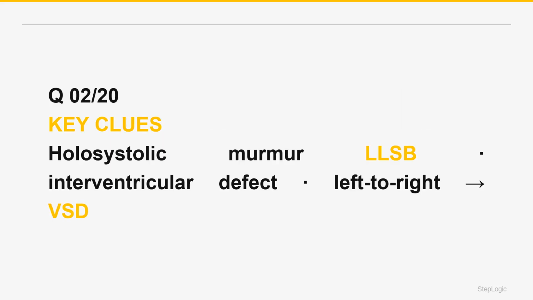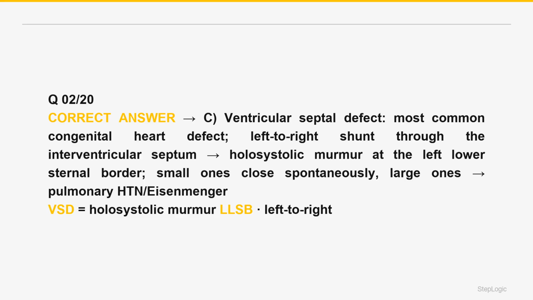This is a ventricular septal defect, VSD, the most common congenital heart defect. It is an opening in the interventricular septum which creates a left to right shunt. Blood flows from the higher pressure left ventricle into the right ventricle. Because it's a left to right shunt, it is acyanotic initially. The correct answer is C. The classic murmur is a holosystolic, pansystolic murmur, best heard at the left lower sternal border.